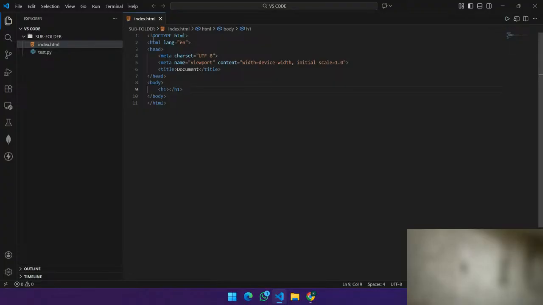You can see the HTML tag starts with this, and it is also just a boilerplate. Inside the head, you will have all the meta charset, meta name, etc. And here it will be the title, which is used to specify the text at the top of the page. In the web browser, you could see text appearing that we can change here. So here, I want to keep it as test, and I have kept test.